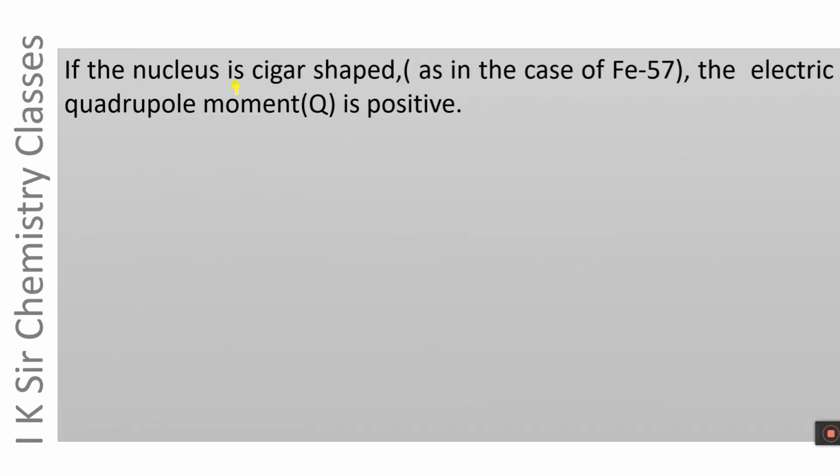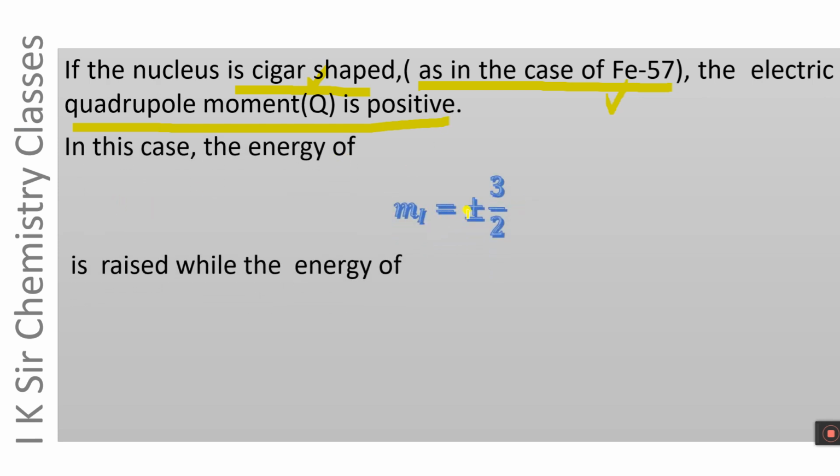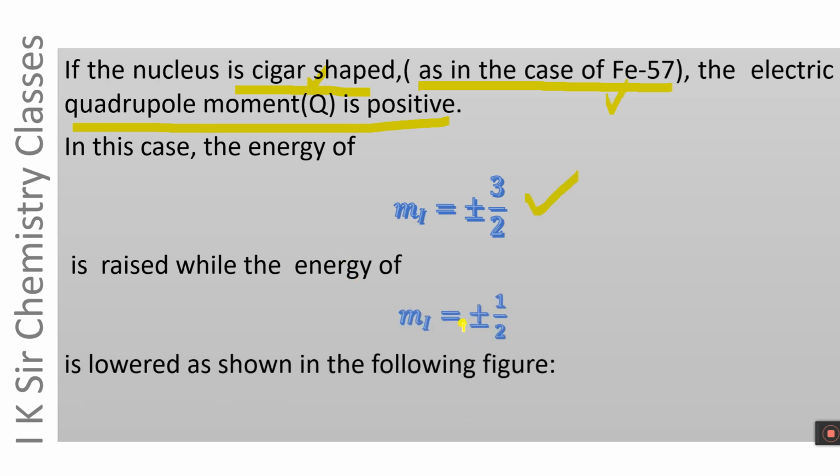If the nucleus is cigar shaped, that is Q is positive, as in the case of Fe57, the nucleus has a cigar shape or prolate spheroid shape. The electric quadrupole moment is positive, and in this case the energy of mI equals plus minus 3/2 is raised, while the energy of mI equals plus minus 1/2 is lowered, as shown in the following figure.